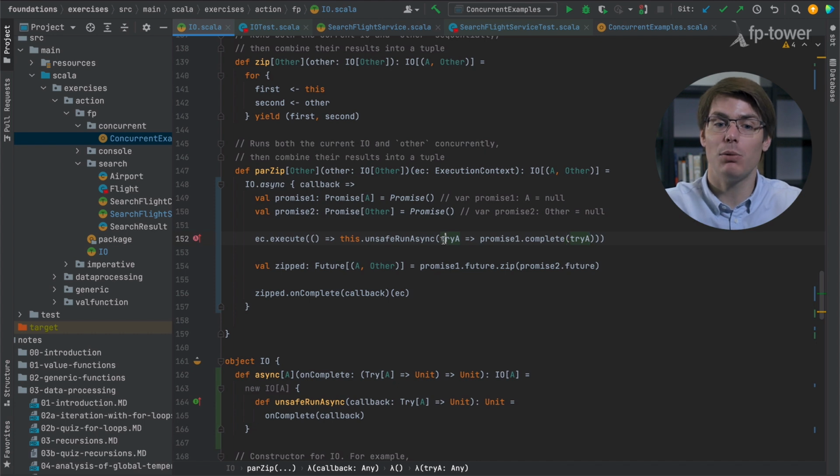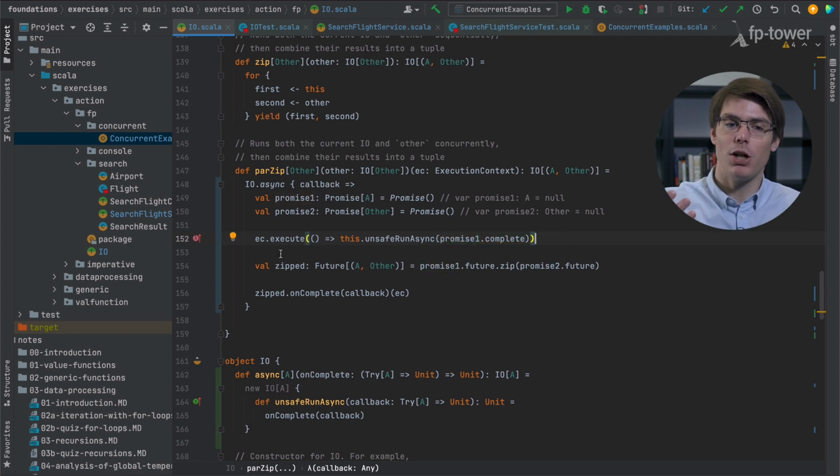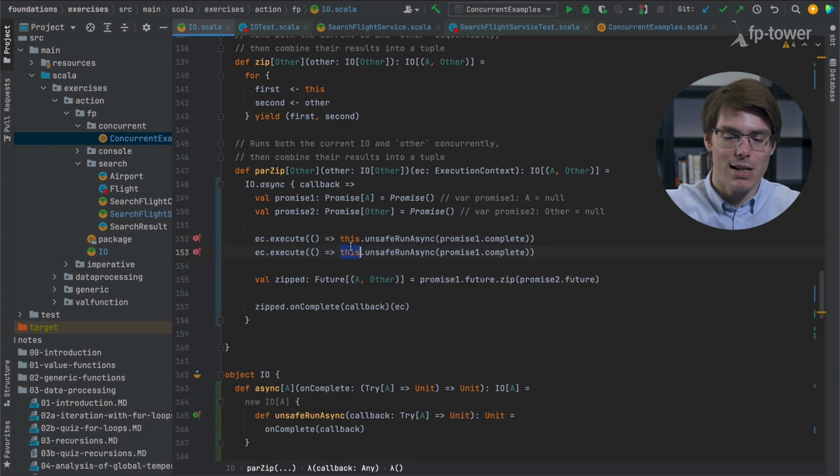And in fact, because here we get a Try and we pass it immediately, we can slightly make it more concise, like this. So really what we say here is, let's submit a computation to the thread pool, and within this computation we execute the current action, and once it's done, we set the value to the promise. And we can do exactly the same thing for the other I/O, and this time we'll set promise number 2. Cool? So let's see if it compiles.